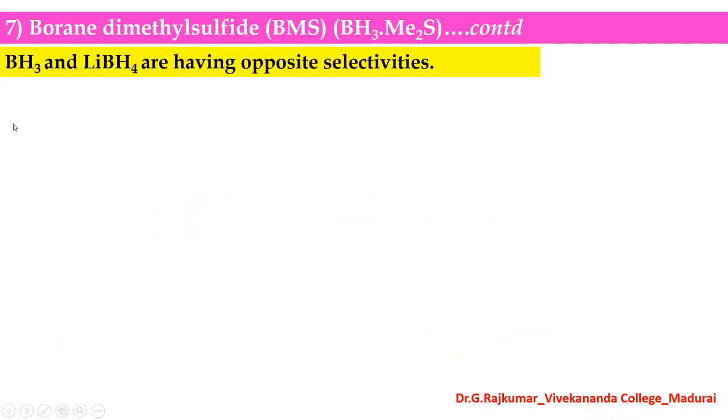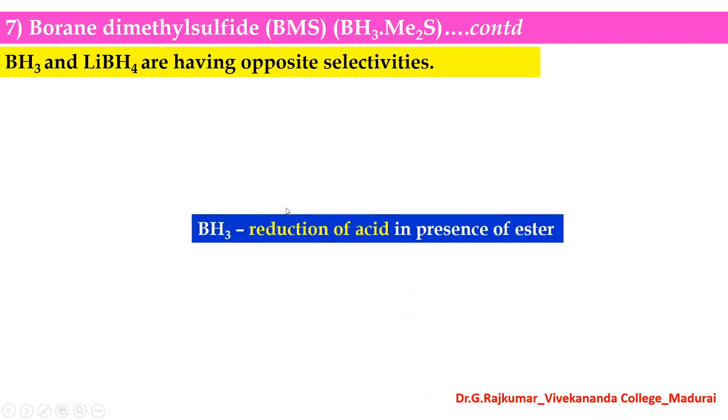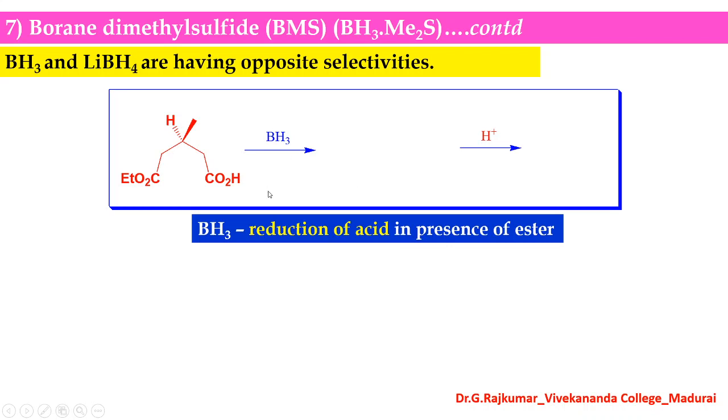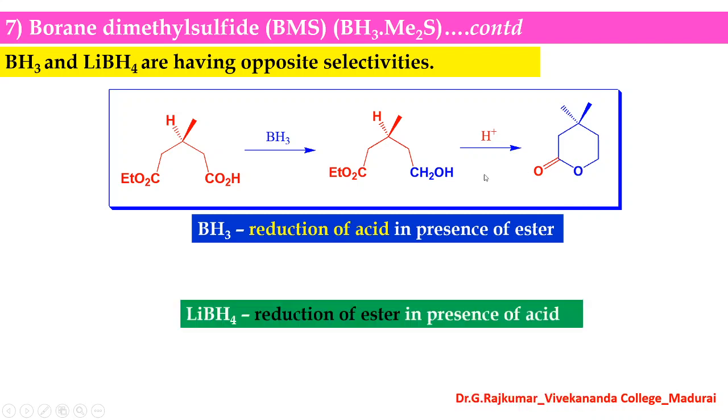And the important thing here is that borane and lithium borohydride have opposite selectivities. I will explain the examples. With borane, there is a selective reduction of carboxylic acid in the presence of ester. You can see with borane only this carboxylic acid group can be reduced into an alcohol. And in the second step, there is a cyclization in the presence of H plus. You get a cyclic ester, that is a lactone, as the product.